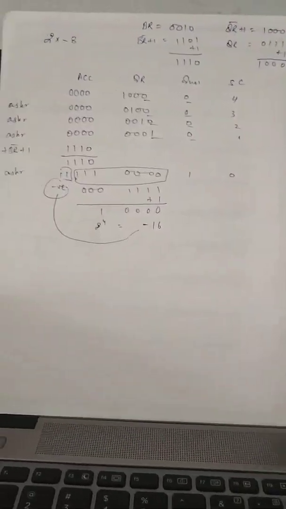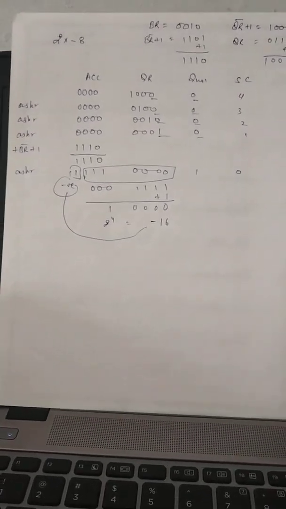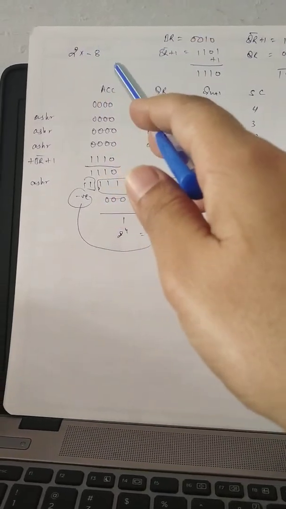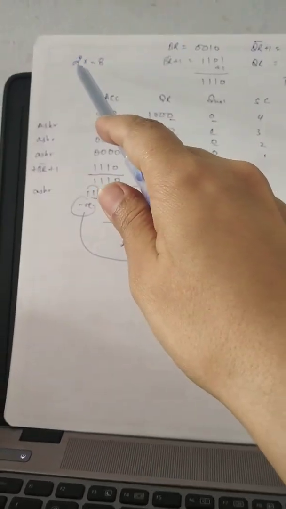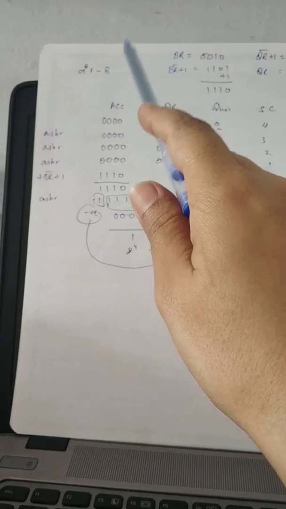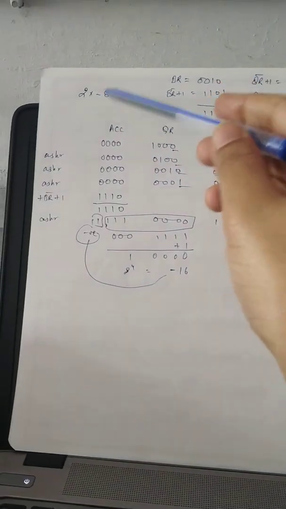So this is another example of the Booth algorithm. This is 2 cross minus 8, right? So when we have 2 cross minus 8, again the same thing follows. This is the multiplier. This is the multiplicand. The multiplier will be QR bar plus 1 because it is minus.